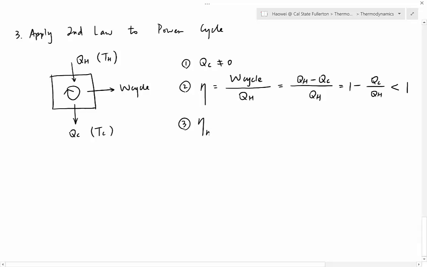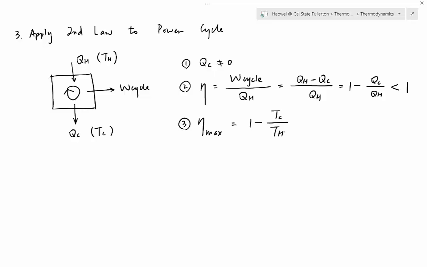The maximum efficiency, we call it eta max, is equal to 1 minus Tc over Th. Tc is usually the ambient temperature. Th is usually the combustion temperature. We will prove this equation later on in chapter 6.